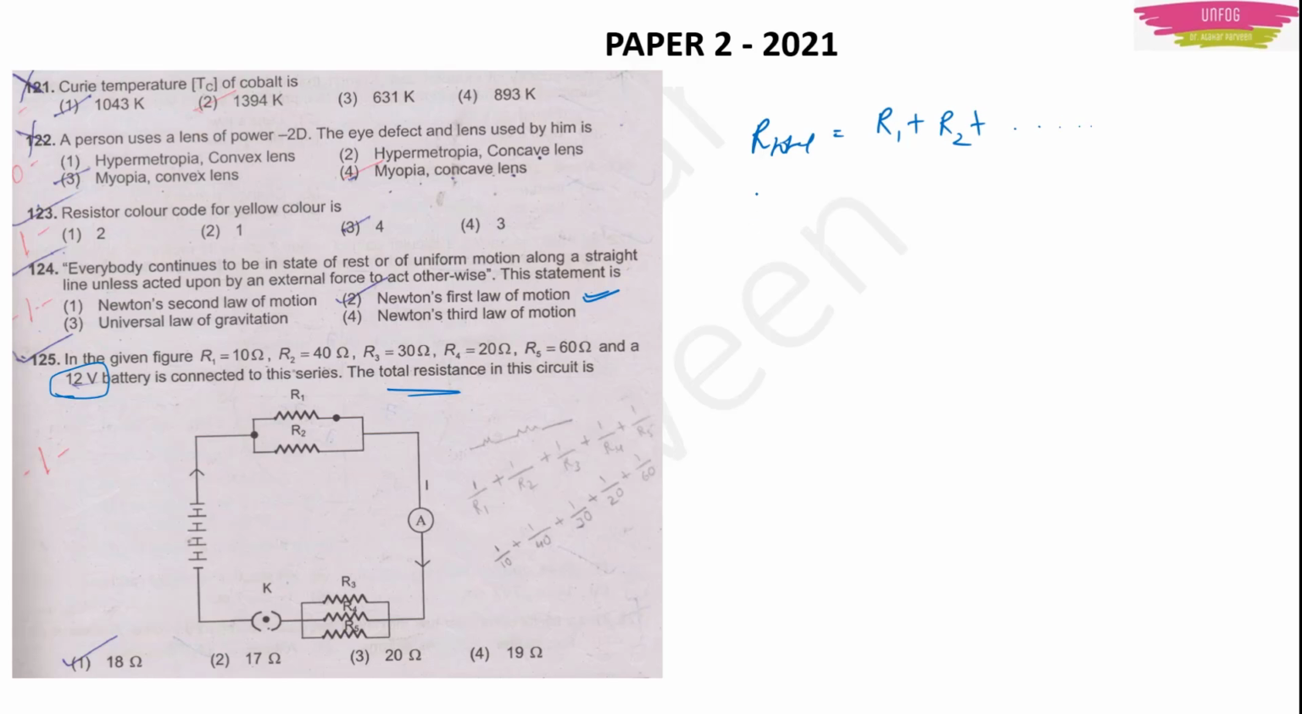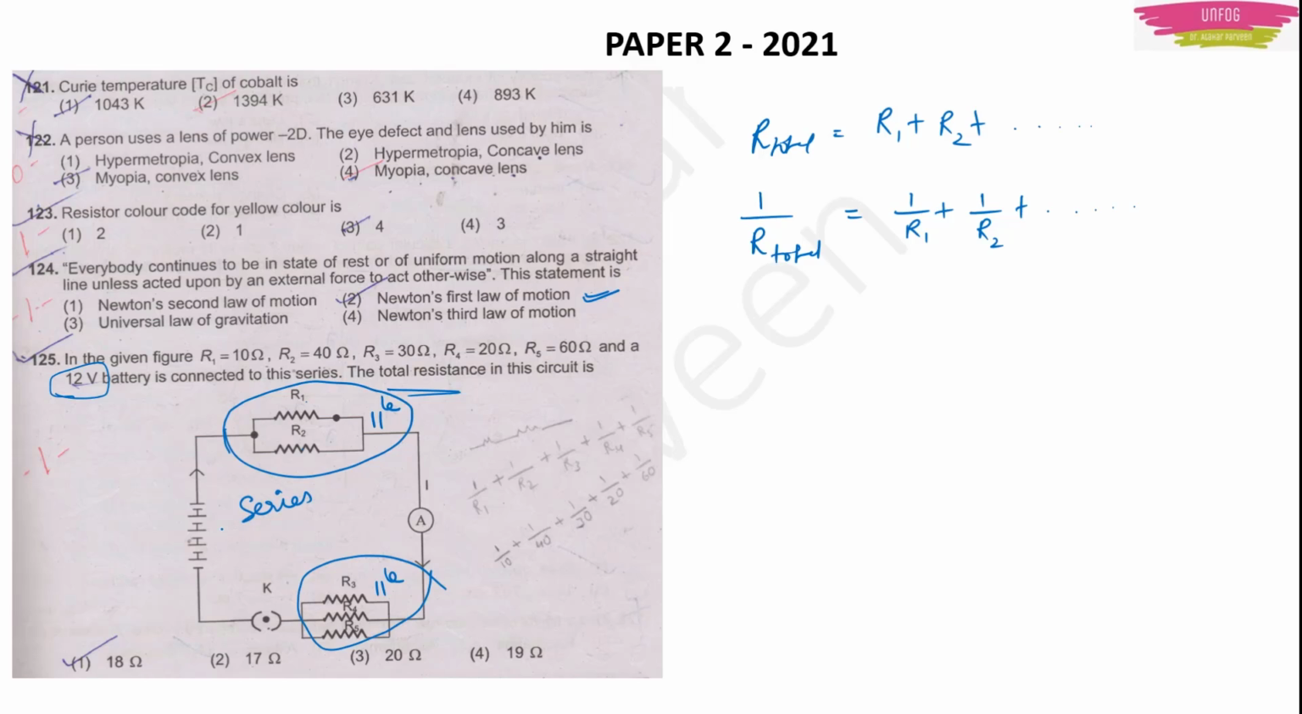And if the resistors are connected in parallel, then you find the total resistance as 1 upon the total resistance is equal to 1 upon R1 plus 1 upon R2 plus, depending on how many resistors are connected. Now first see here, R1 and R2 are connected in parallel. Then R3, R4 and R5 are connected in parallel. Then this entire combination and this entire combination are together connected in series.